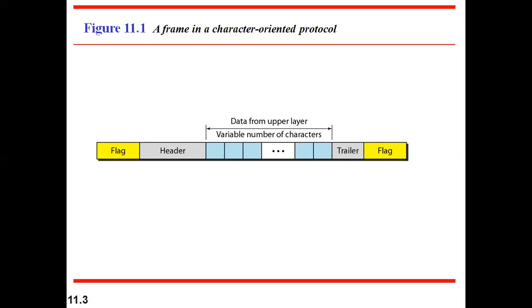But the problem that will occur here is, let us assume that some data we have received from the network layer, say A, B, C, D, E, F, G, some 8-bit data, in the form of characters. Then we have added some kind of flag here. This is also in fact 8-bit characters only. Now assume that here also it is A, B, C, D, E, F, G, H only. So whatever the packet data is, if I have the same characters A, B, C, D, E, F, G, H in the flag, because there is no restriction on selecting the flag bits, if I have the same data in the flag as well as in the data, in that case what will happen?